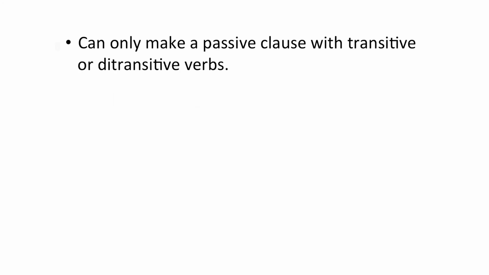It's important to realise that you can only form a clause that is in the passive voice if the main verb is a transitive or ditransitive verb. This should make sense if you think about the fact that a passive clause involves taking the undergoer, the object noun phrase, and making it the subject of the sentence. You obviously can't do that if you don't have an object noun phrase. So you can't make a passive if the main verb is intransitive, as in, the boy cried.